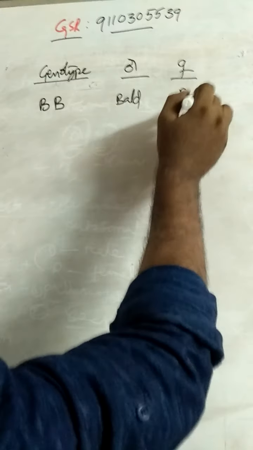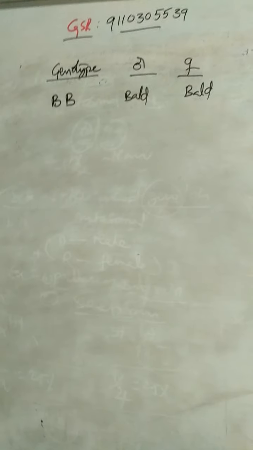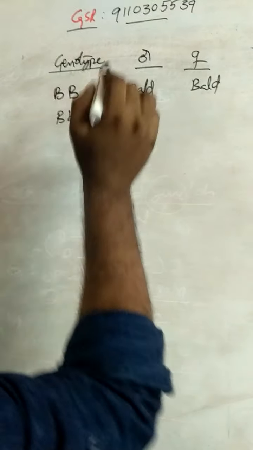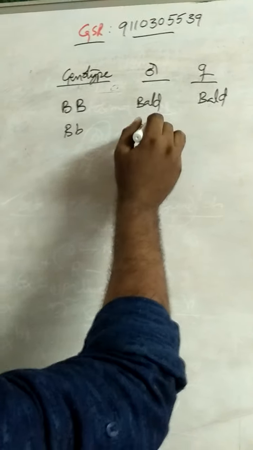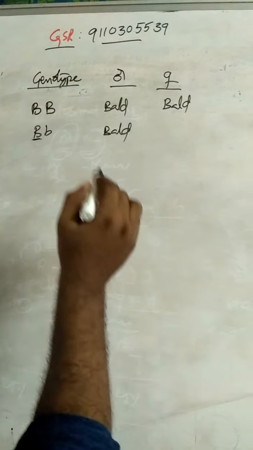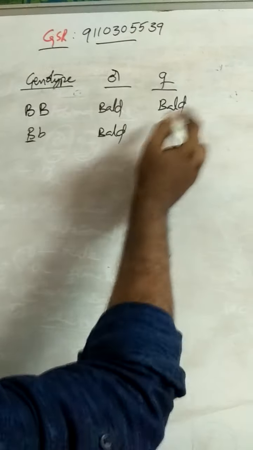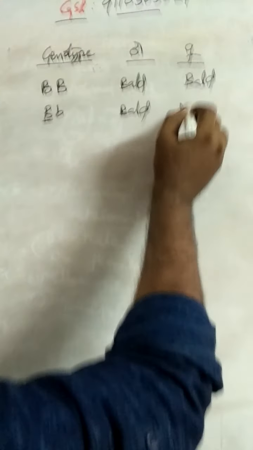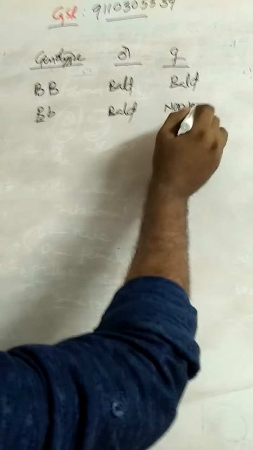Females are also bald. Second one, capital B, small b, in males is bald. That means the capital B gene is dominant in males and does not cause baldness in females. That is non-bald.